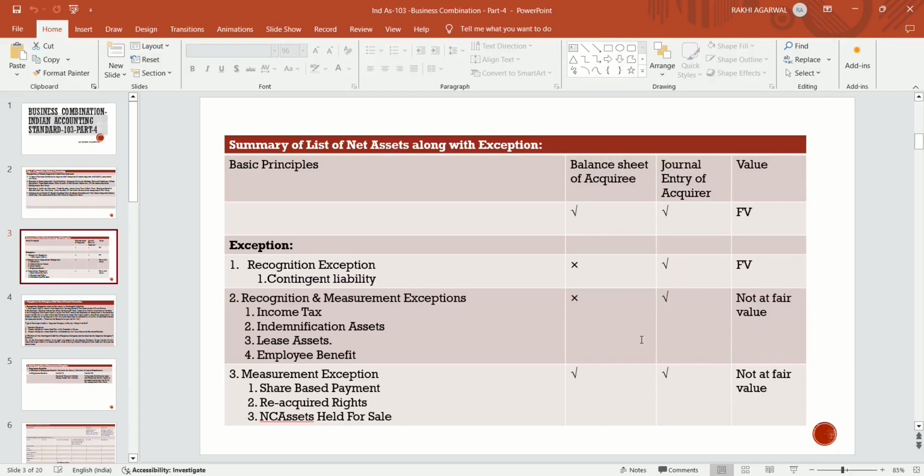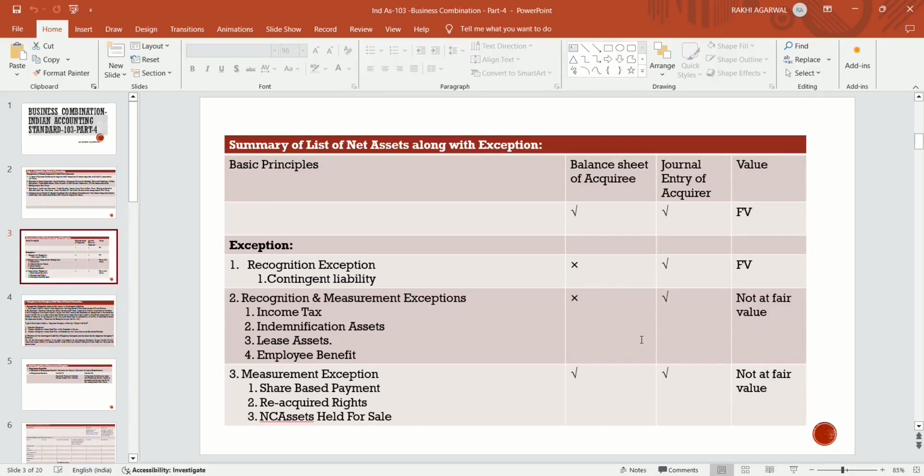The acquirer will make the journal entry at fair value even though it is not present in the balance sheet of the acquiree. What is the item which is not present in the balance sheet of the acquiree, but still the acquirer will recognize in its books at fair value? Contingent liability is not recognized in the books. Generally, it is not recognized in the balance sheet. It is disclosed in the notes to accounts.